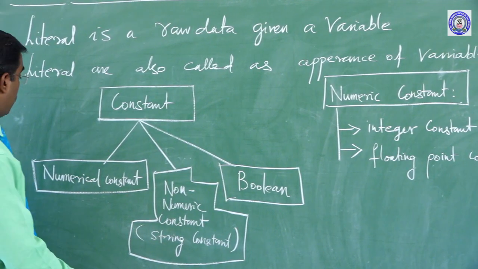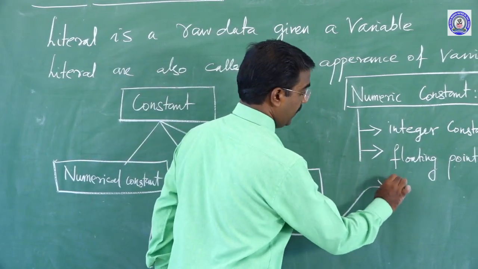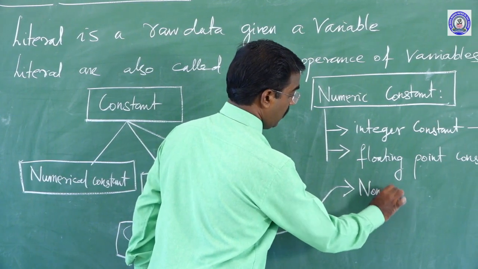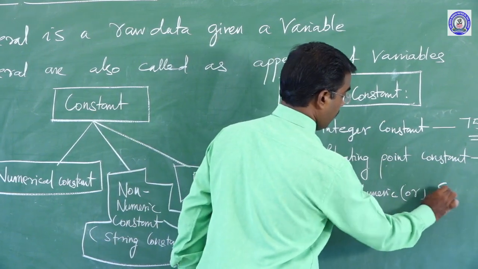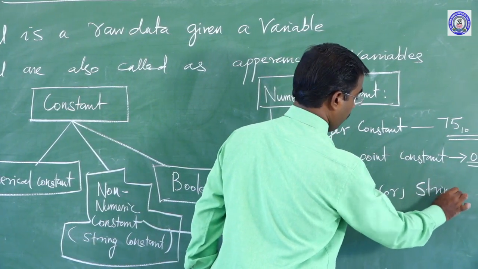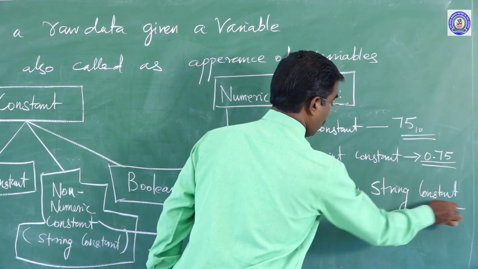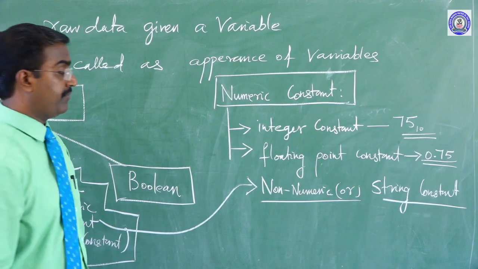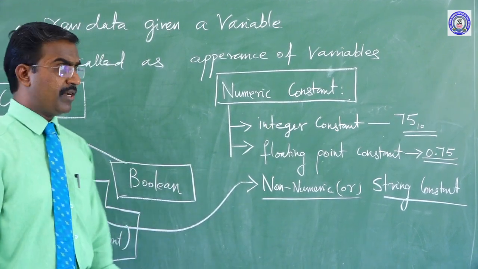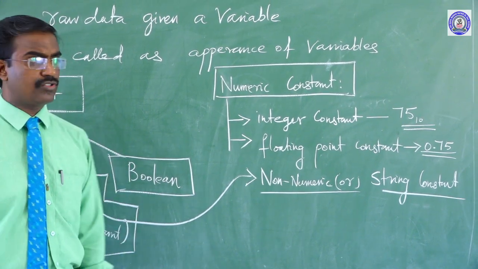Now, non-numeric or string constant. How can we say, sir? Any information or single words within double quotes.